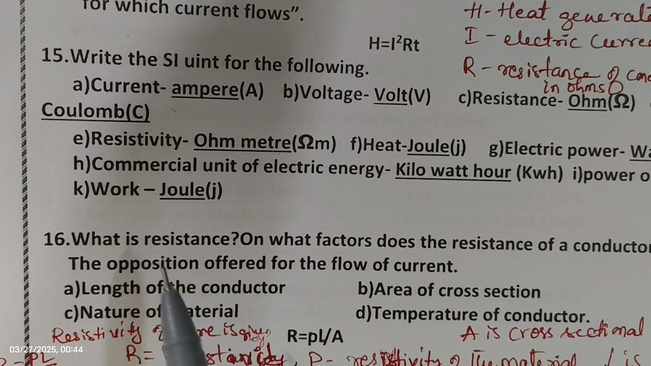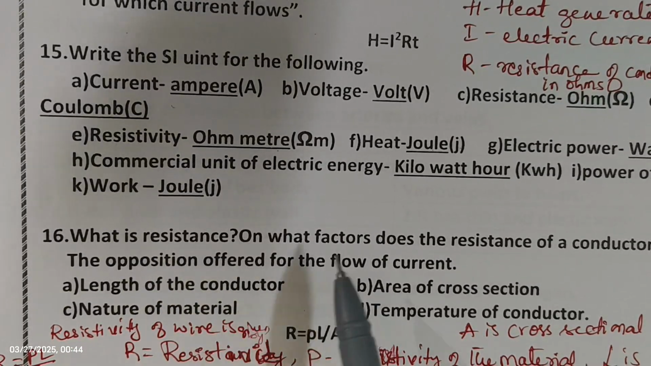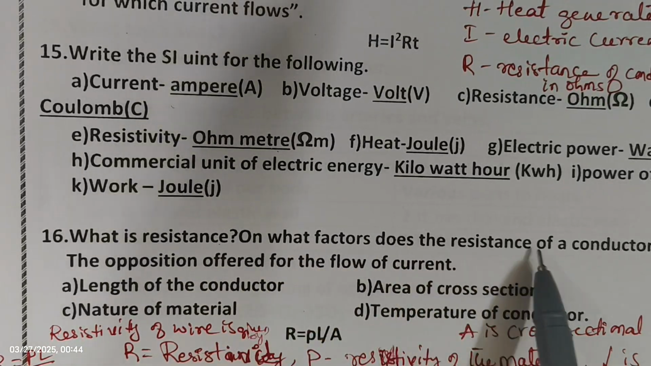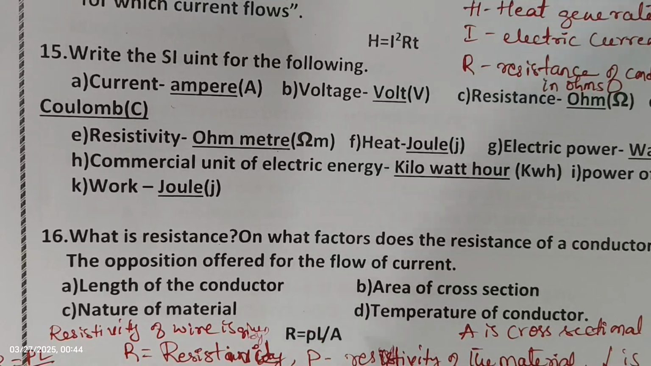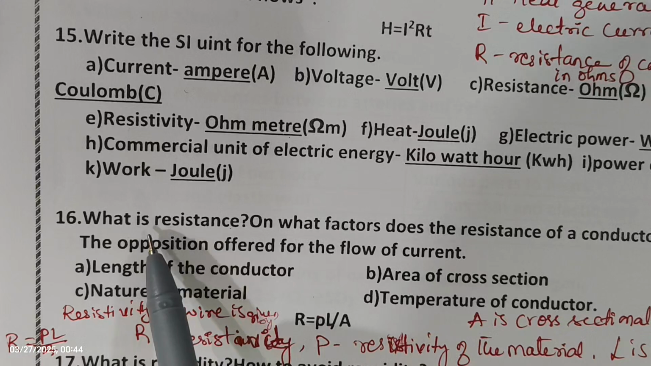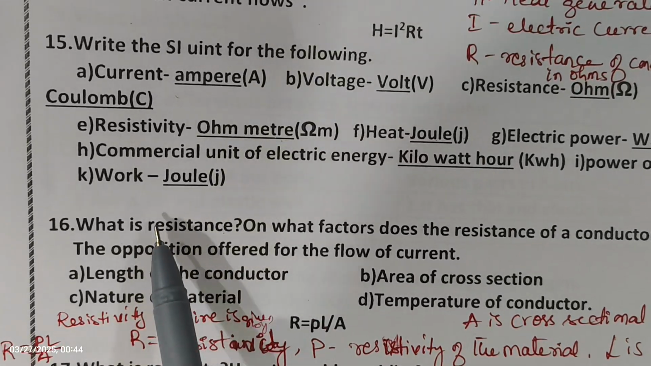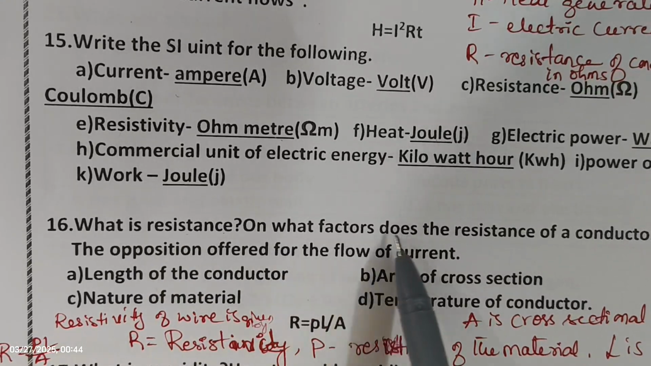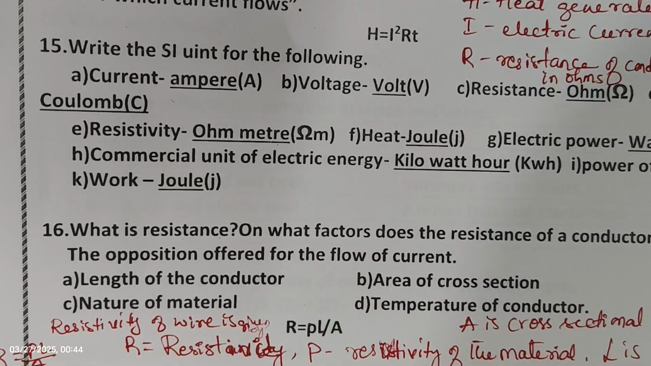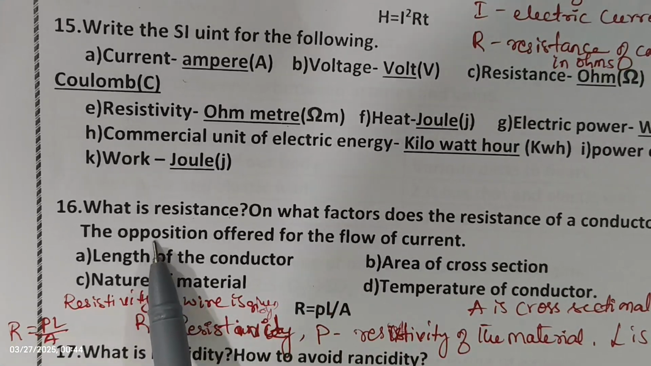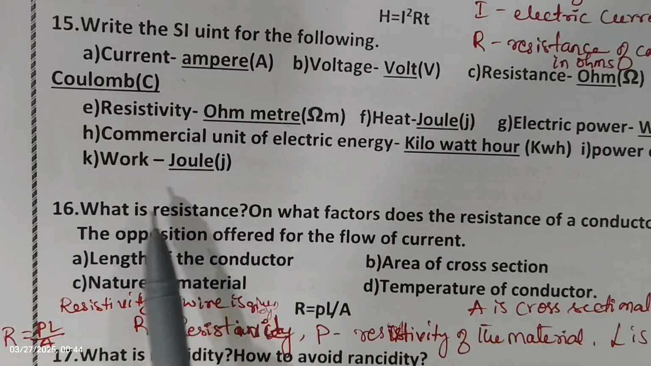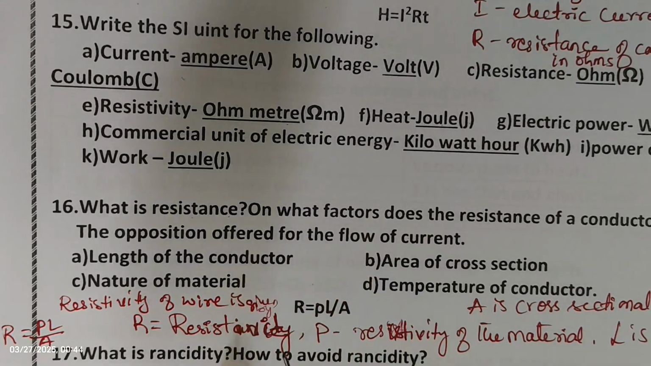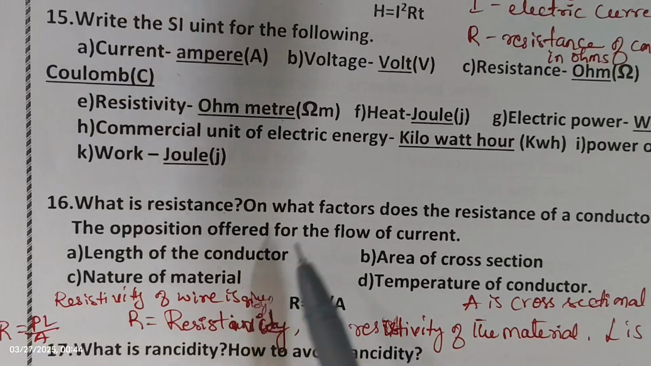What is resistance? So resistance with some aspects is given here. What is resistance? On what factor does the resistance of a conductor depend? See here the definition. It is a split question. So the question is given in two aspects, means two questions are added here. One is what is resistance, and the other is on what factor does the resistance of a conductor depend. So in a single line you can answer this one. The opposition offered to the flow of current. So the opposition offered to the flow of current is called resistance.